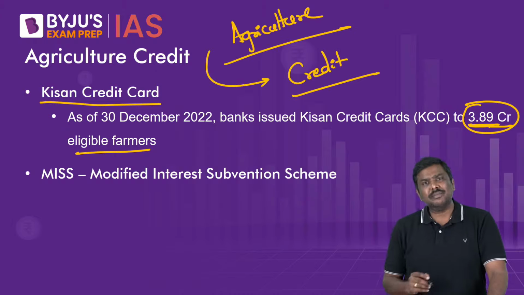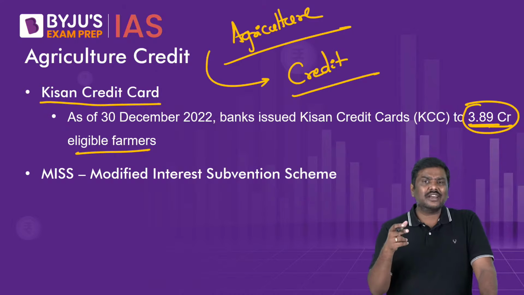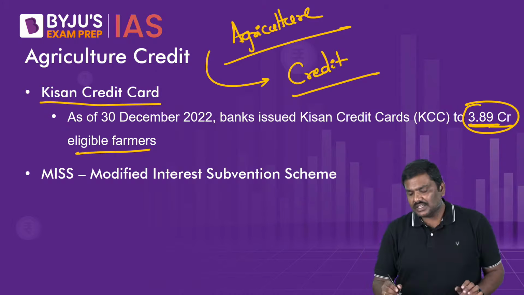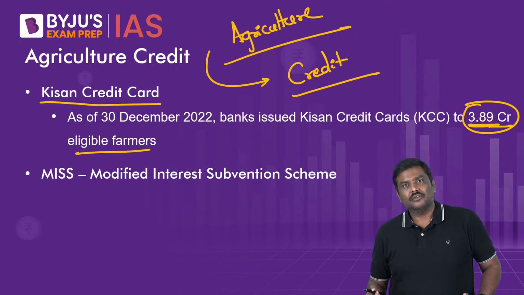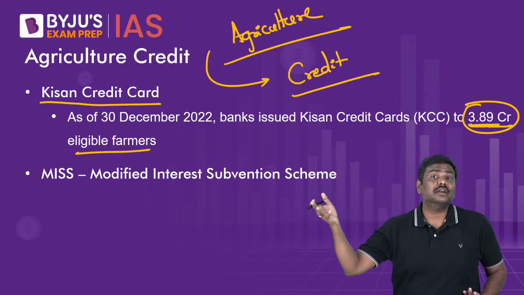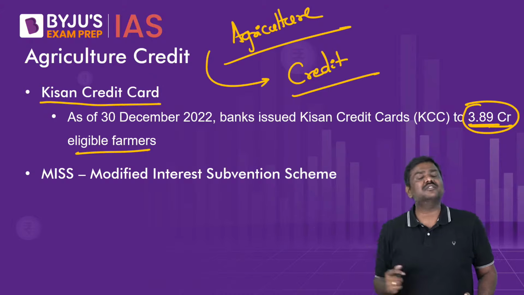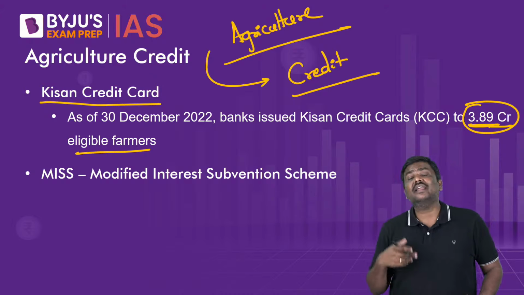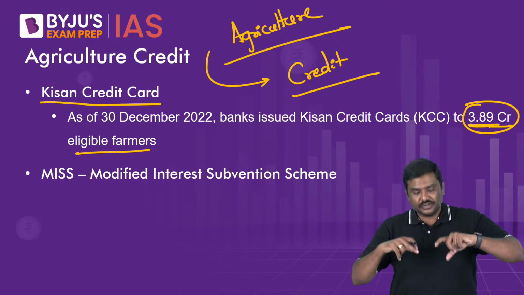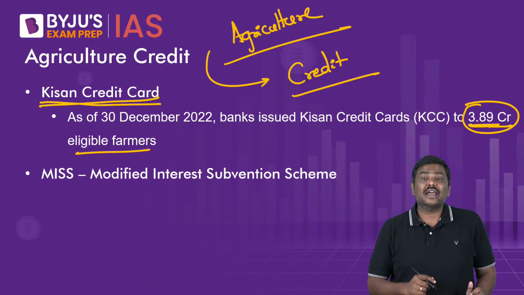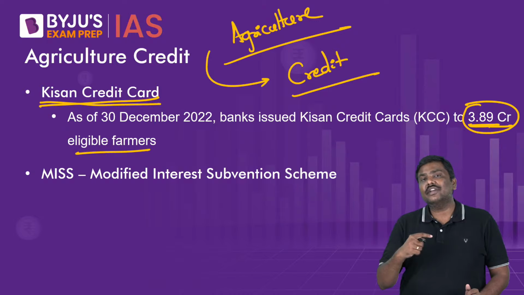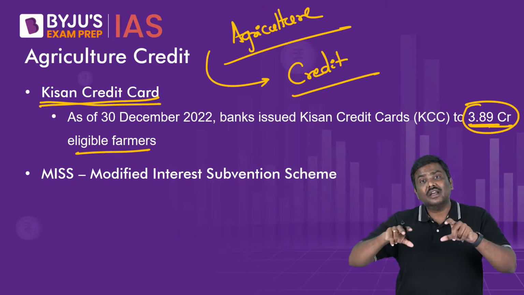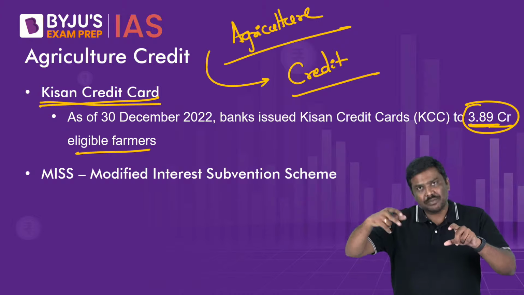And as per the RBI survey itself, most of the credit that goes into the agriculture sector, or the rural market, is from the informal sector, where the rates of interest are exorbitant, in the range of 24% to 36%. Recovery methods are most of the time illegal, etc. In that context, the Kisan Credit Card ensures that more and more farmers are being covered and the credit facility is being provided.